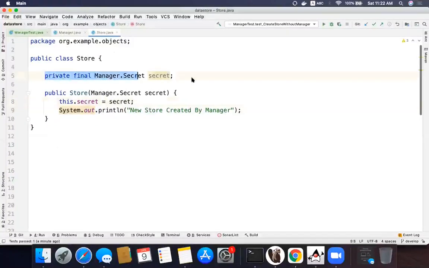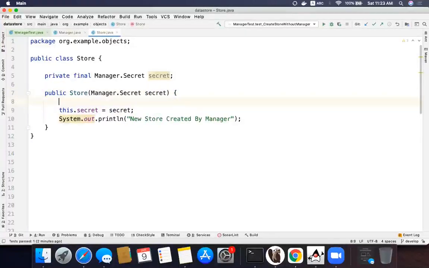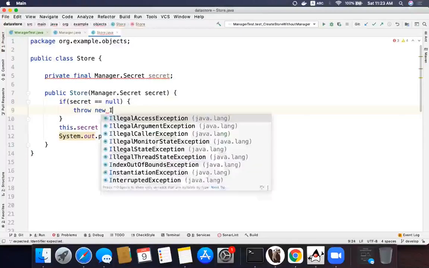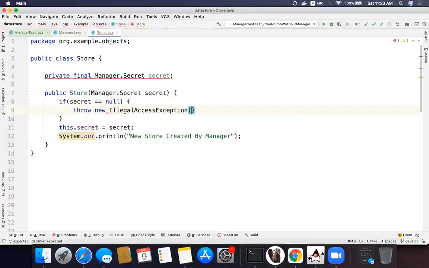So you have a secret final, which means without you passing that in the constructor, you cannot create the store itself. There needs to be a check for secret not being null. I was waiting for that. Okay, excellent. Who was that? Praveen. Praveen, excellent. Can anyone tell why Praveen is saying so? Because if secret is null, then you cannot create a store.